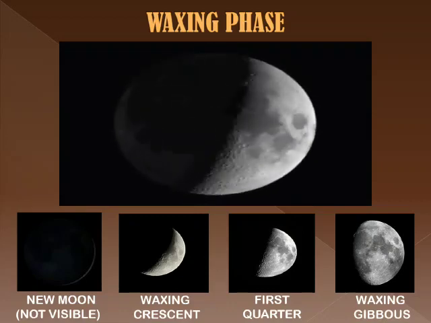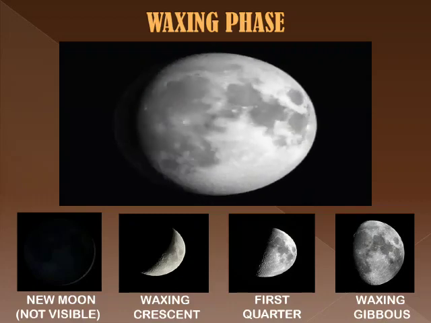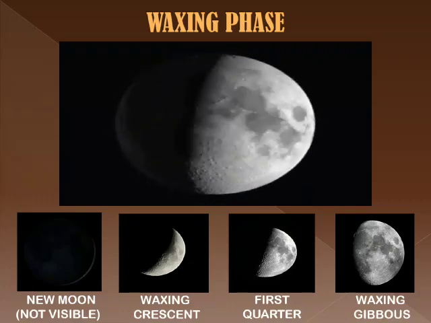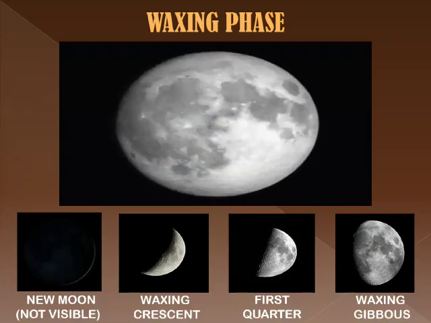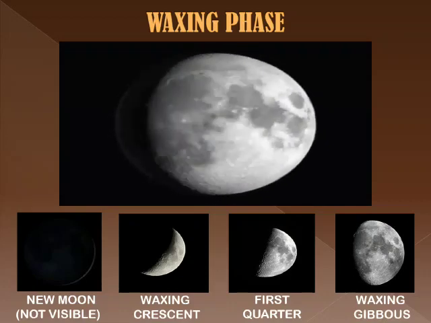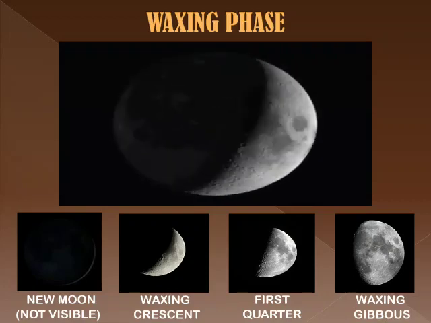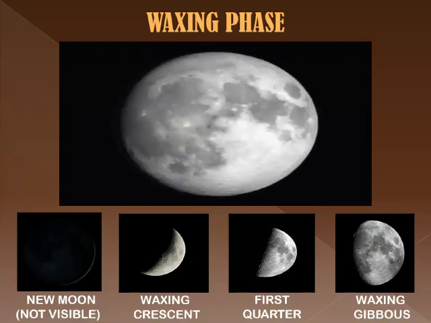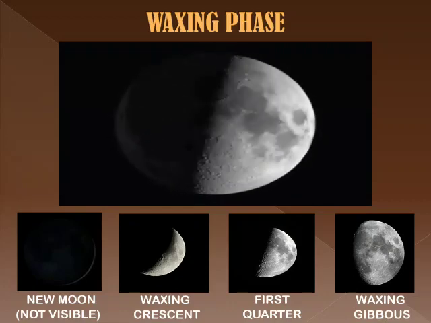The first quarter moon is sometimes called the half moon because it appears to us that half of the Moon is illuminated. But it's called first quarter because the Moon is one quarter of the way through its cycle. As the days pass, the Moon continues to grow.